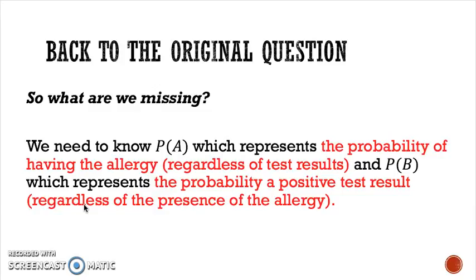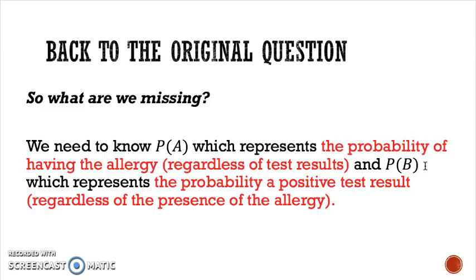If we want to use Bayes' theorem for this original question that I asked at the beginning of the video, what do we still need to know? Well, we still need to know the probability of event A, meaning the probability of having the allergy regardless of whether you've been tested for it or not. What's the popularity, if you want to think of it, of the allergy? And we would also need to know the probability of event B, which is the probability of getting a positive test result, whether or not you have the allergy.